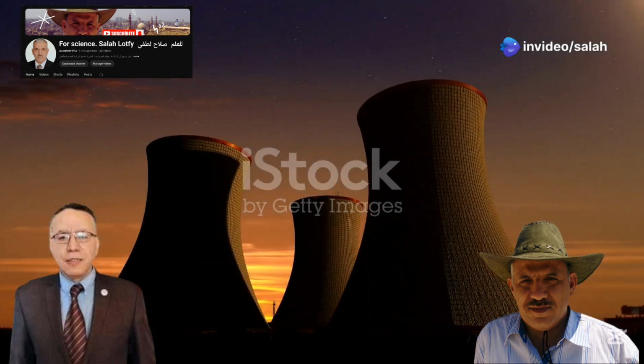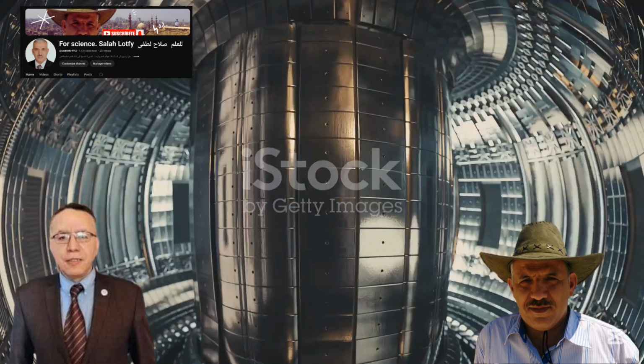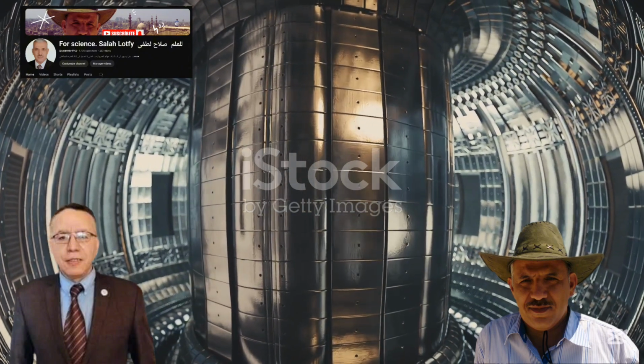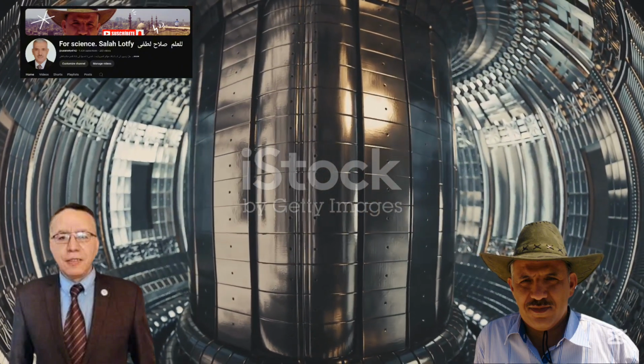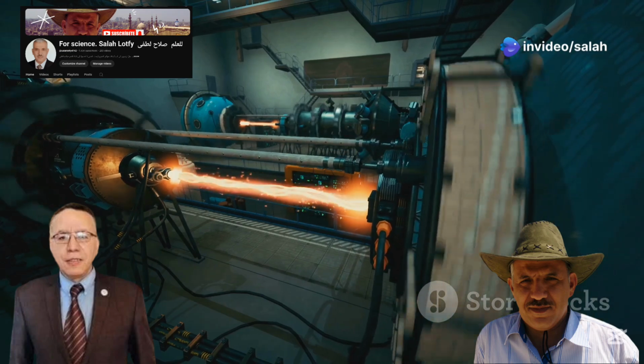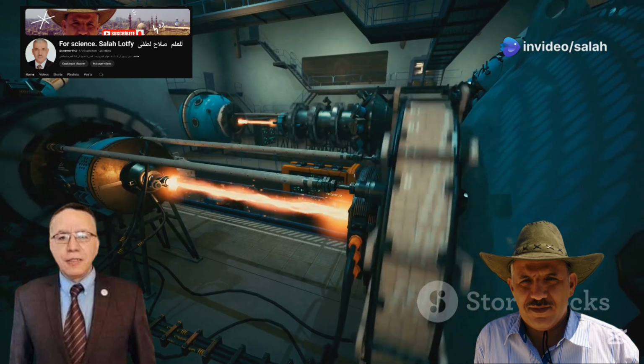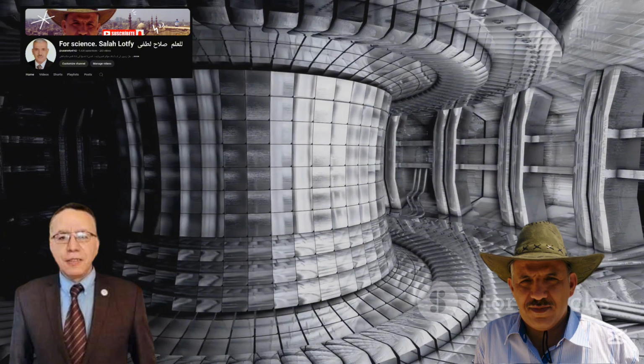As we reach the end of our journey, let's turn our gaze towards the future of nuclear energy. Imagine a world powered by nuclear fusion, where atoms are fused together instead of being split apart. Fusion reactions release even greater amounts of energy than fission, with no long-lived radioactive waste. Projects like ITER are working tirelessly to make this dream a reality.